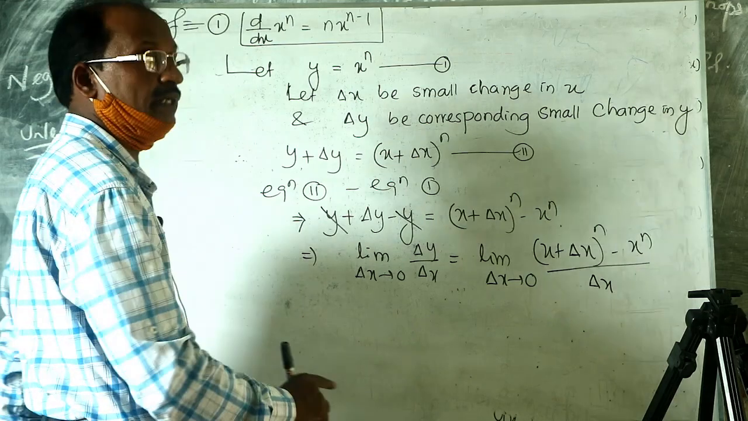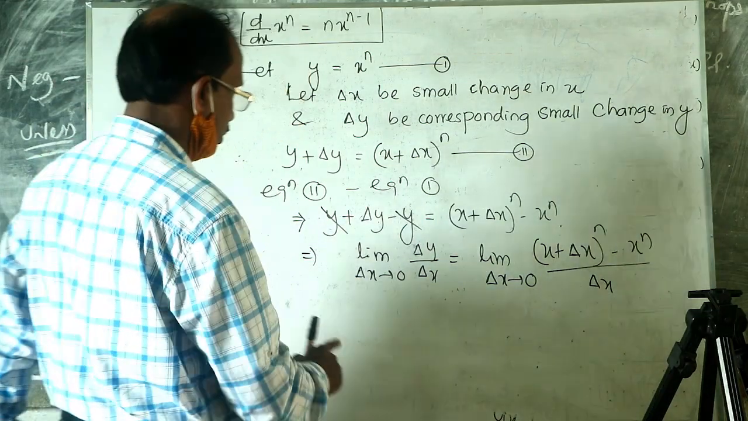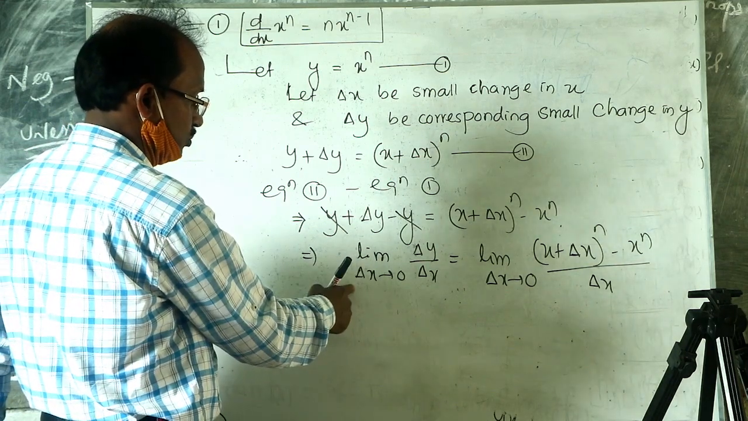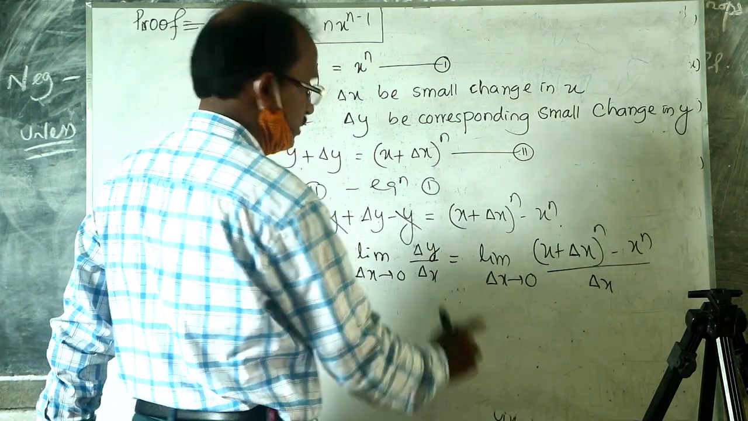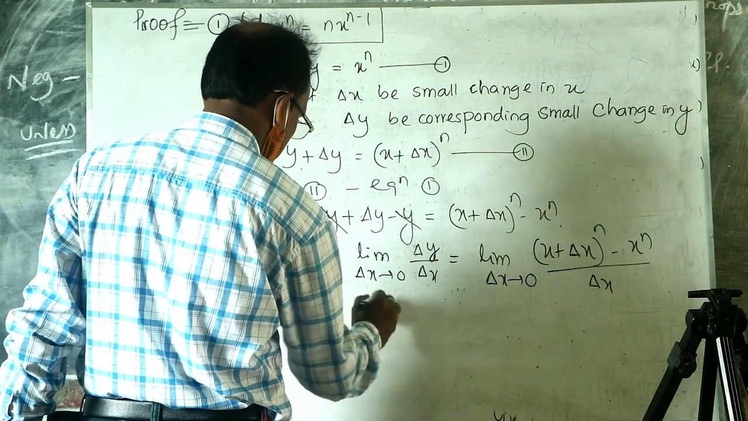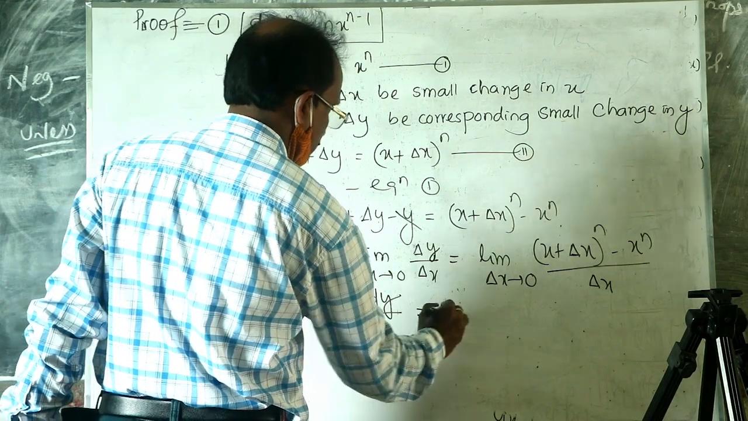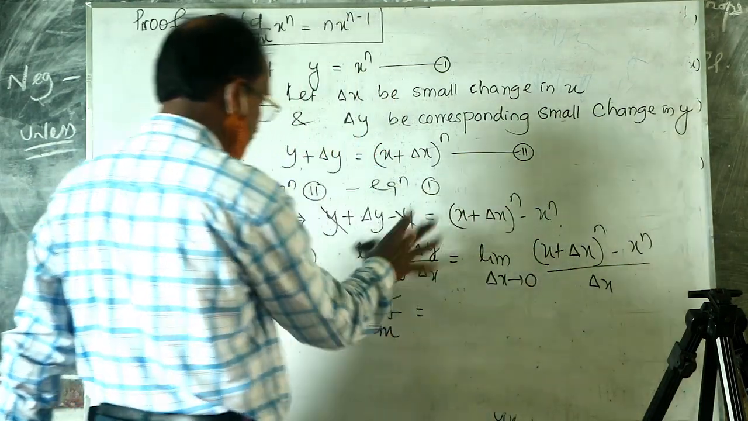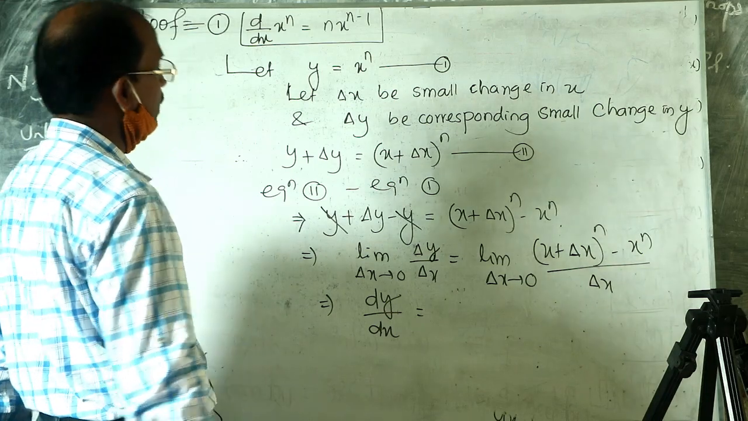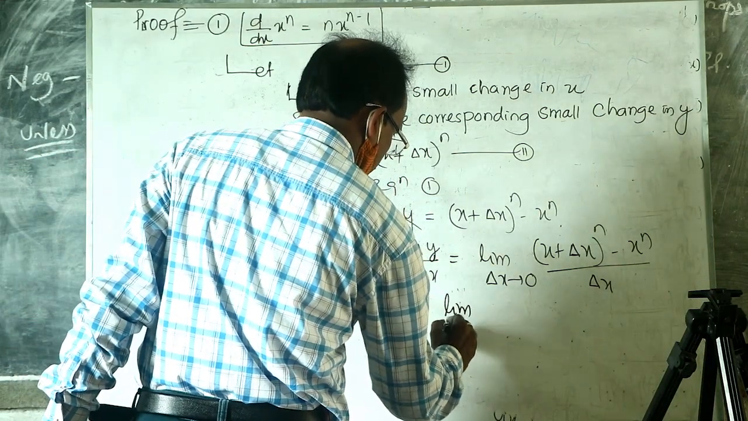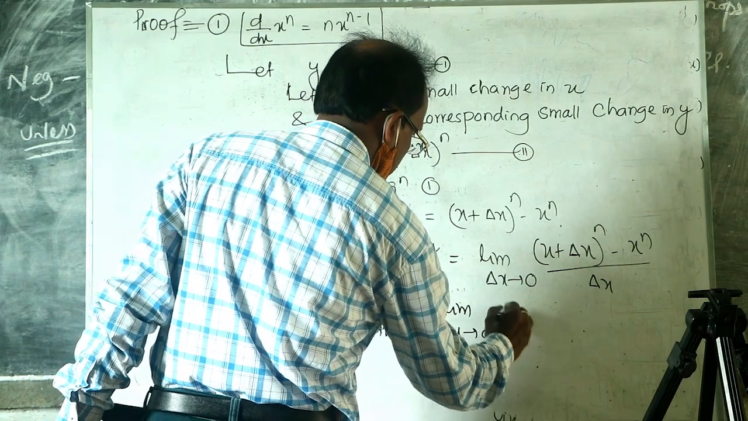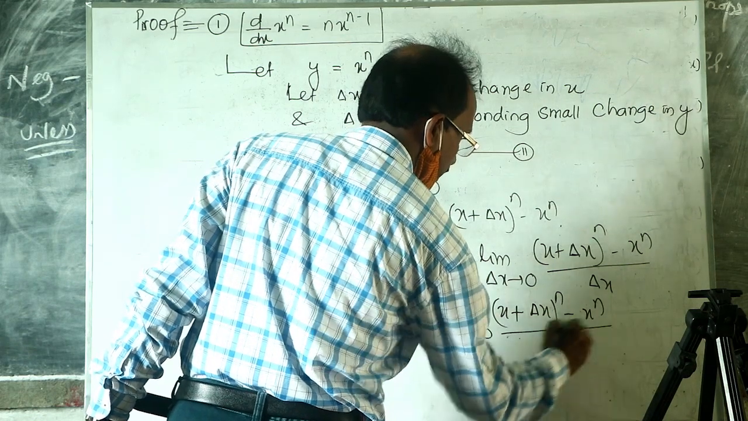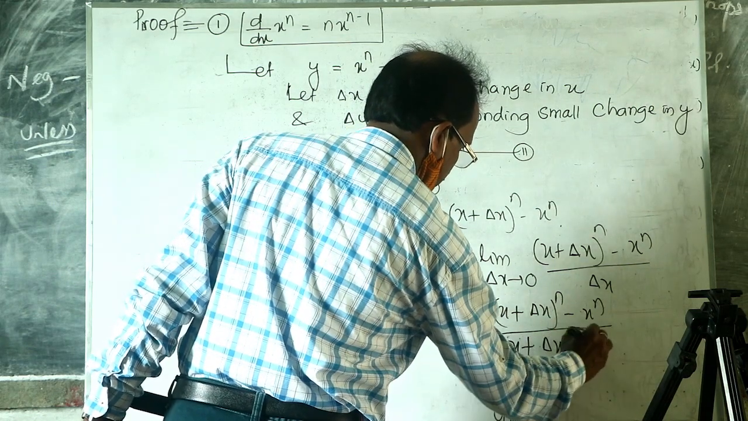Dividing both sides by delta x and taking the limit as delta x tends to 0, the left hand side can be written as the limit of delta y by delta x, the small change in y by the small change in x. This can be written as dy by dx, which is equal to the right hand side limit. If the limit of this function exists, then it is the derivative of the function y. The RHS can be evaluated by using the limit formula of x to the power n minus a to the power n by x minus a.